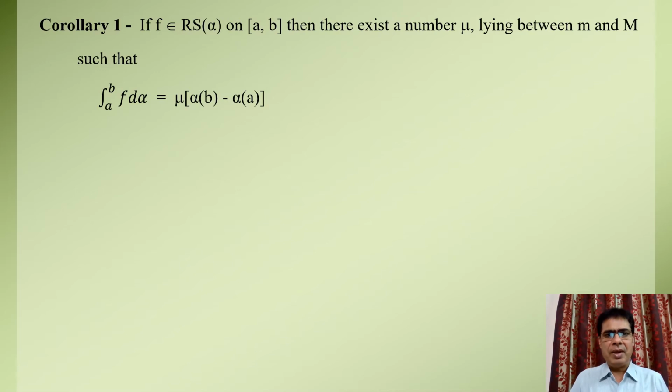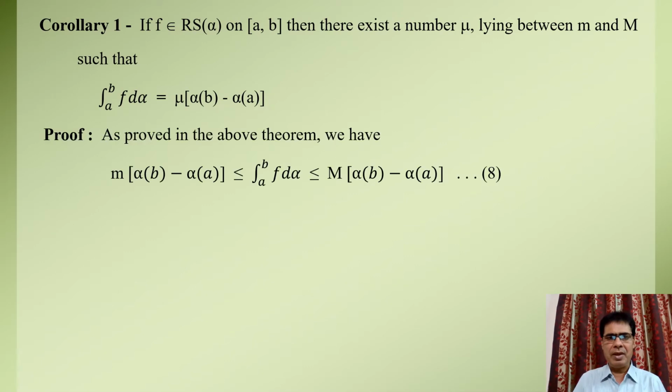Corollary first. If f is Riemann Stieltjes integrable over the interval AB, then we have to prove that there exists a real number mu lying between small m and capital M, such that the Riemann Stieltjes integral of function f over the limit a to b equals mu into alpha of b minus alpha of a.